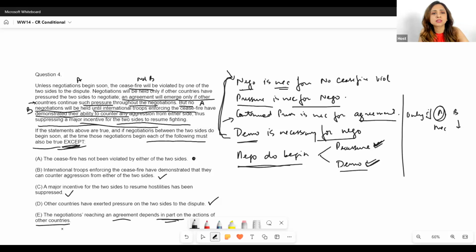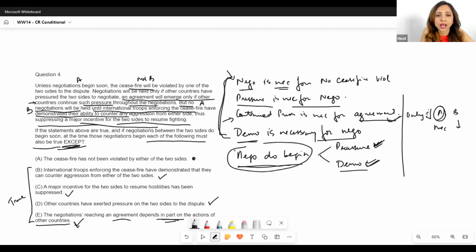There could be other things that are necessary as well. It could be the actions of these two countries also. Of course, it is the action of these two countries as well, right? So this is also true as per the data given to us over here, right? So then great. We found that options B to E are all true. They must be true because we know that negotiations do happen, they do begin. And this tells us that option A is certainly our answer. It is not necessarily true. Right? It could be or it may not be. It's not necessarily true.